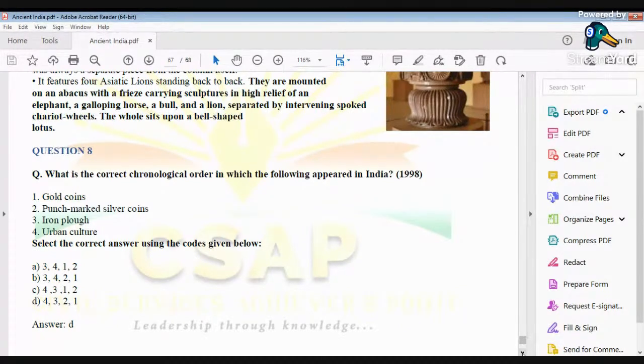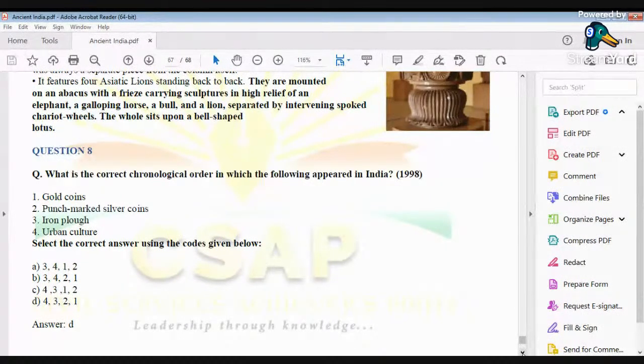Now, iron plough. So, plough generally, plowshare, iron plowshare. Here the meaning of iron plough is, I'm not saying that ploughs were not already in use, but before 1000 BC, ploughs or plowshares were not made of iron, they were made of wood.